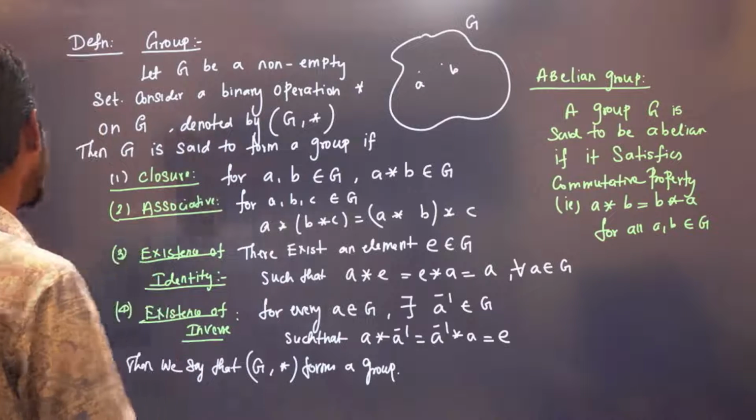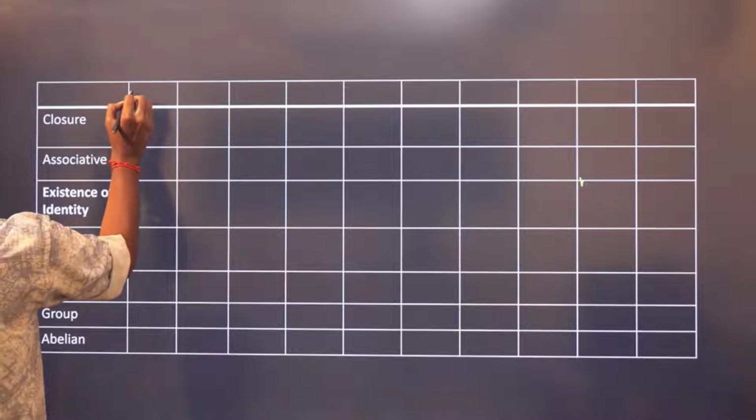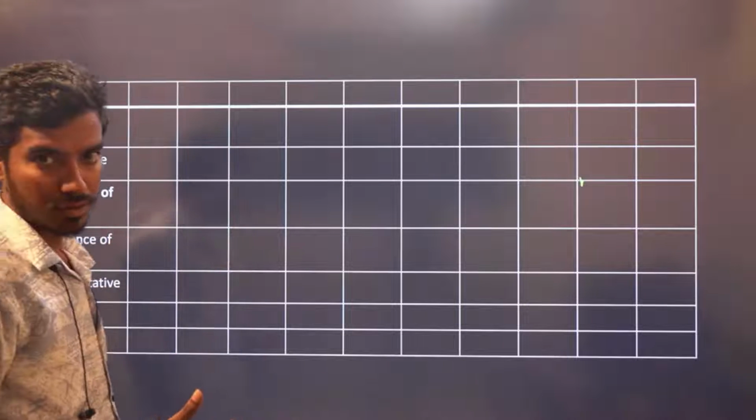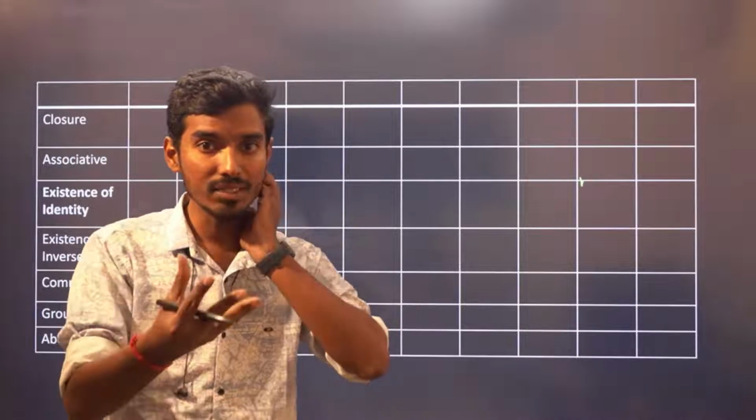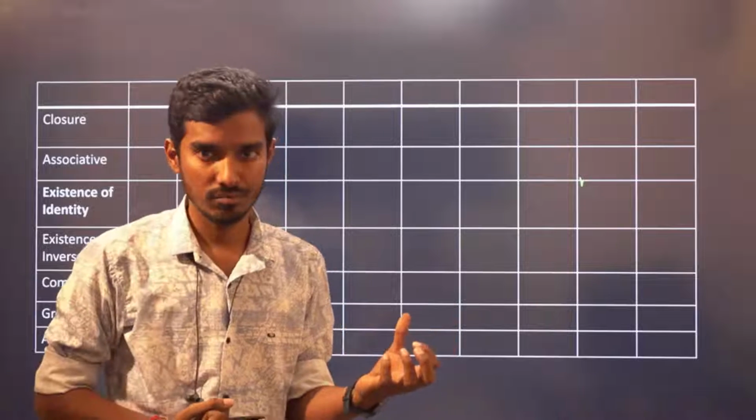Okay, so we'll discuss examples, right? Let G be a non-empty set. To check whether it's a group or not, we should have a non-empty set. We should have a binary operation, right?